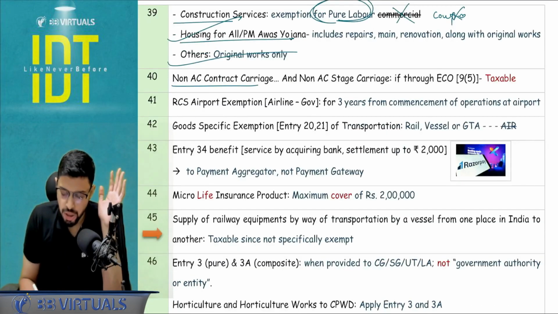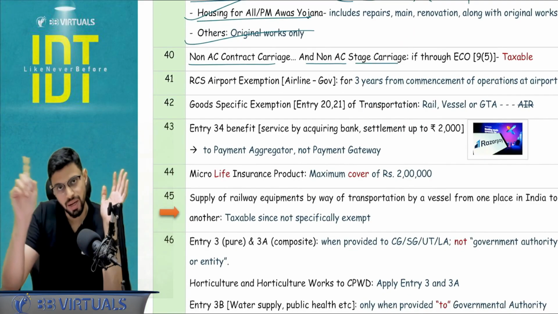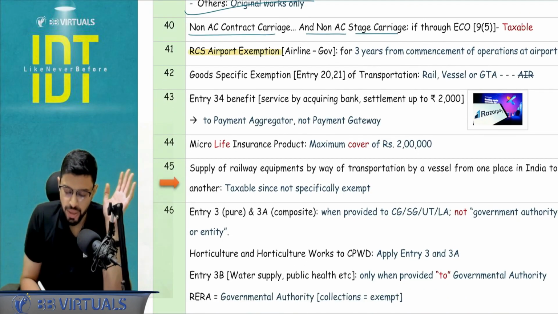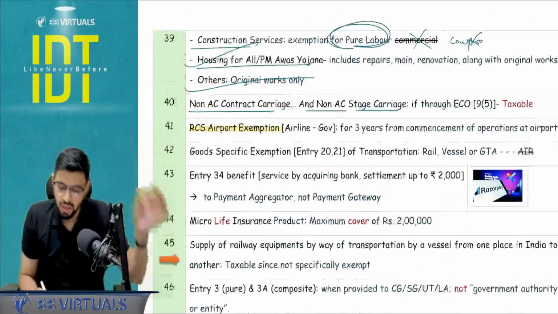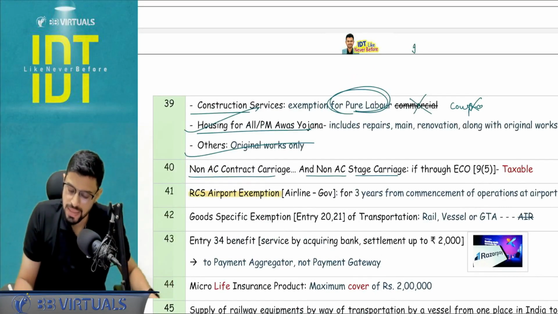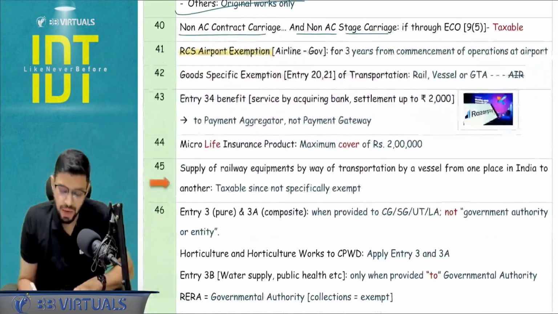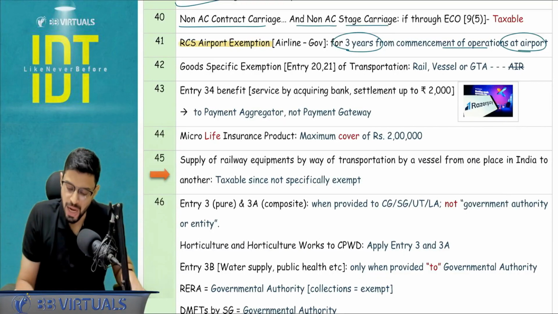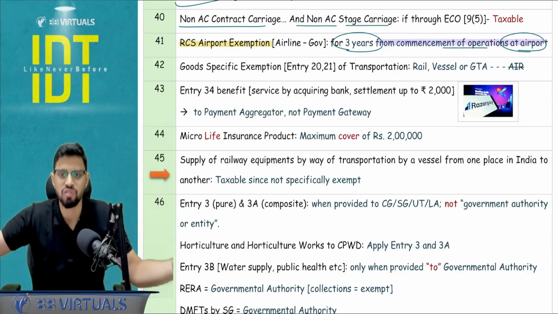Non-AC contract carriage, non-AC stage carriage, if they happen via ECU 95, so there it is going to be taxable regardless that it is non-AC or whatever it may be. RCS airport exemption, you remember, Udan scheme, regional connectivity scheme, where viability gap funding is paid by, let's say, Indigo is receiving this viability gap funding by central government. So that is exempt, but that exemption will apply for 3 years from the commencement of operations at an RCS airport. What happens in Jan 26, we have seen that people have learned the main part, but supplementary parts are left out. I'm trying to cover that basically.